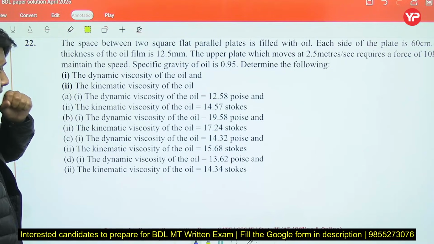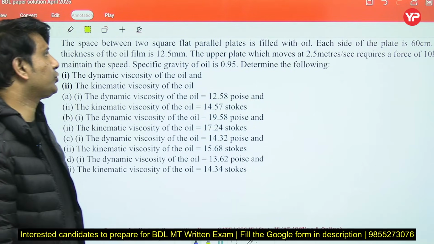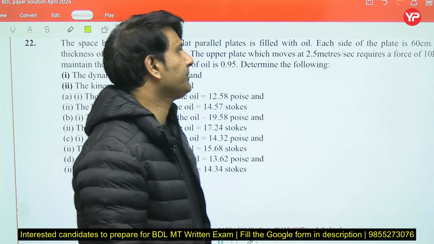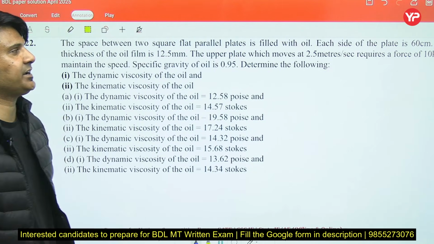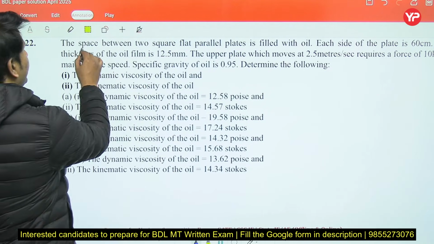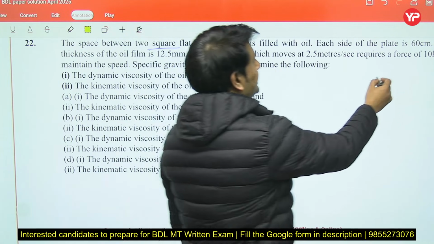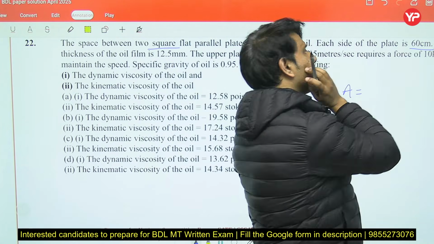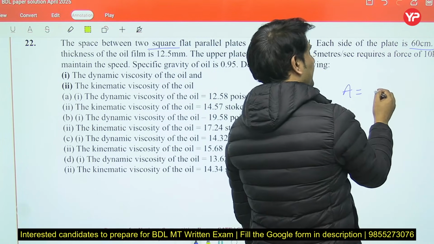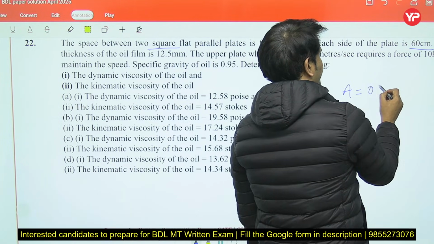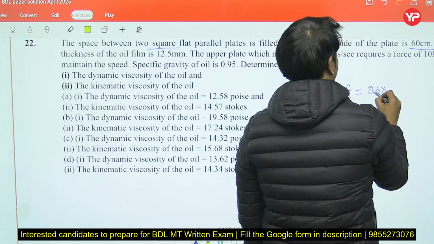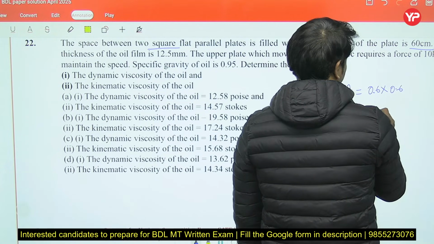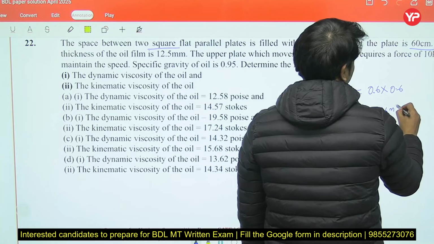Now next question. The space between two square parallel plates is filled with oil. Each side of the plate is 60 centimeter. Square plate they have given, and this is the side. So we can calculate the area. This is in centimeter. You can change it into meters. 0.6 multiplied by 0.6, because the plate is square, it will come out as 0.36 meter square, right?